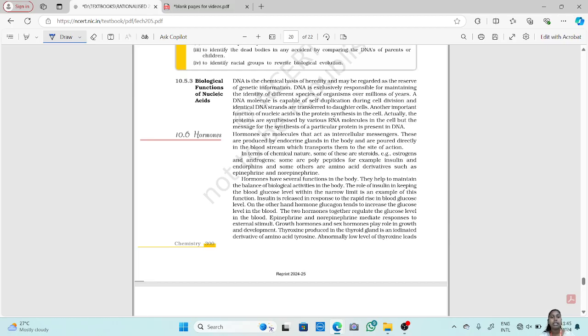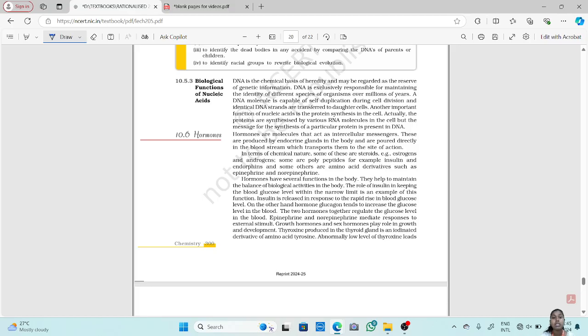It is made up of chemical molecules of heredity, but it may be regarded as a reserve for genetic information, because DNA is exclusively responsible for maintaining the identity of different species of organisms over millions of years. The features we show of our ancestors are basically because of the DNA that we have, so it stores the identity of different species over millions of years.